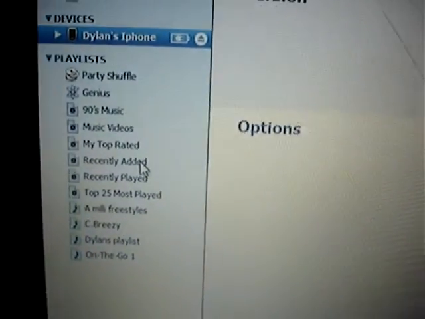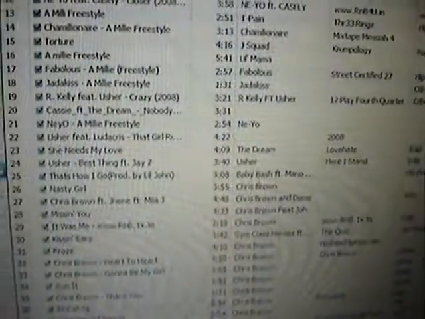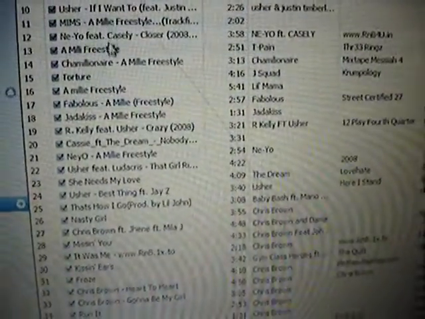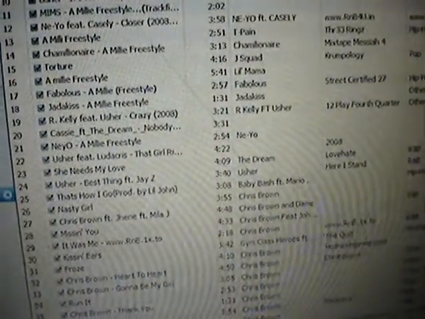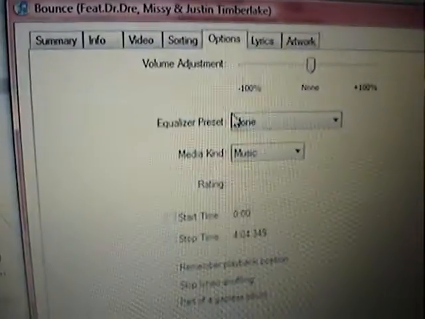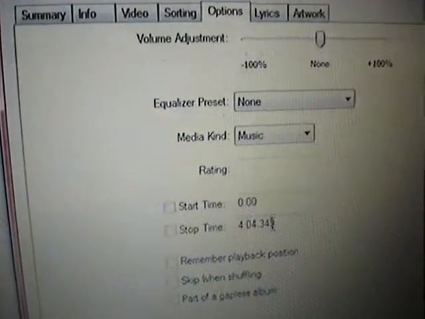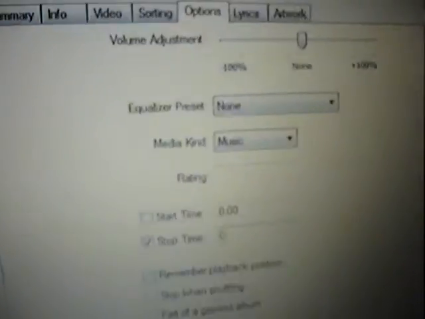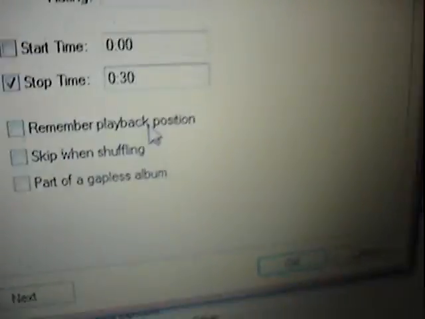Okay, so let's see. Where's the mouse? Okay, right there. You're gonna pick any song. I'm gonna use... See, right click, get info. Then this is gonna come up. Go options, start time and end time. Maximum time is 30 seconds. Click OK.